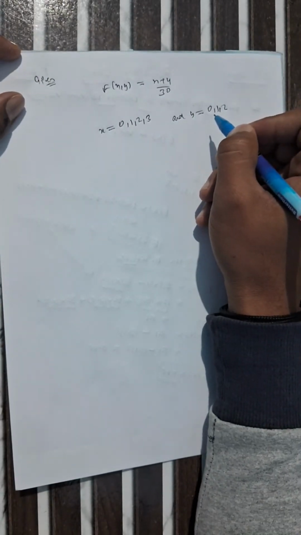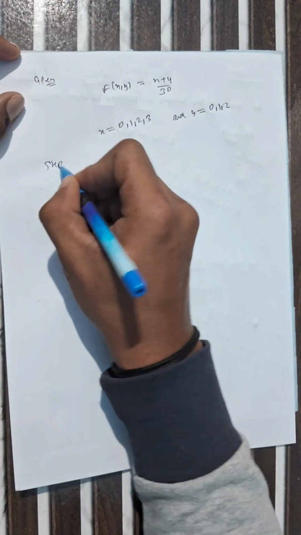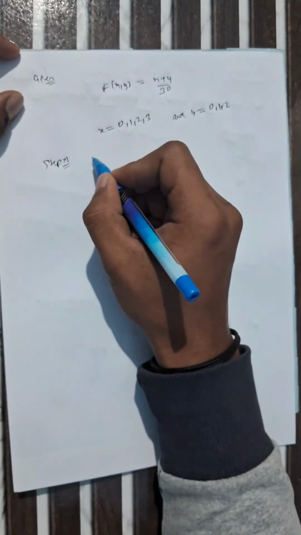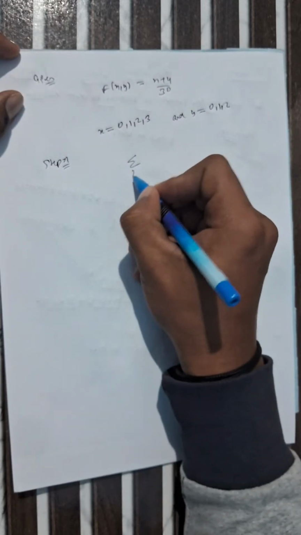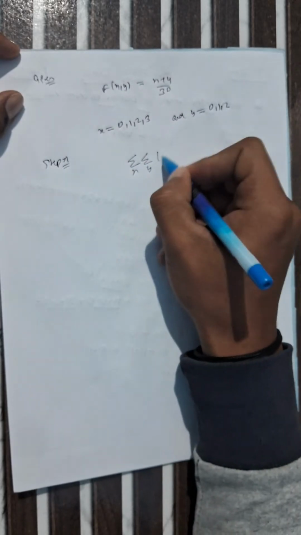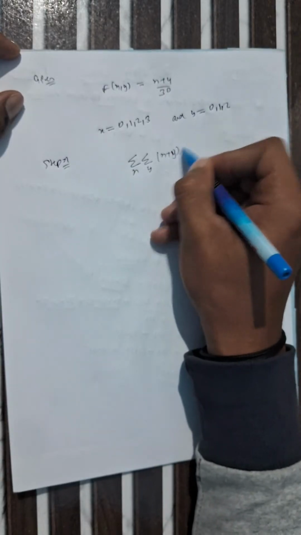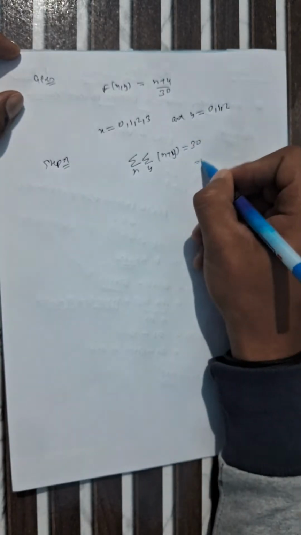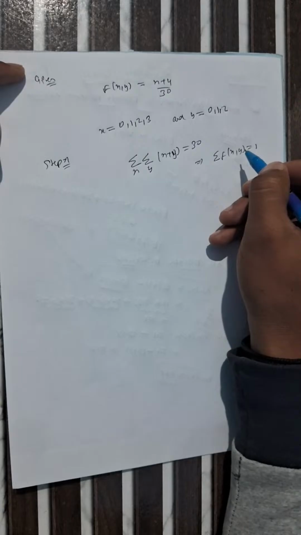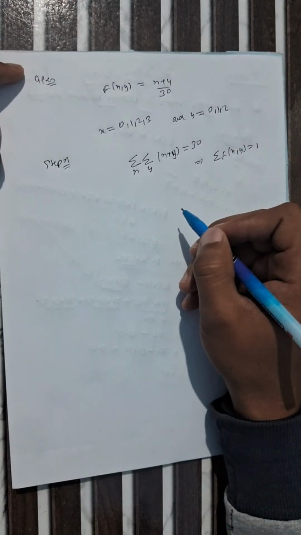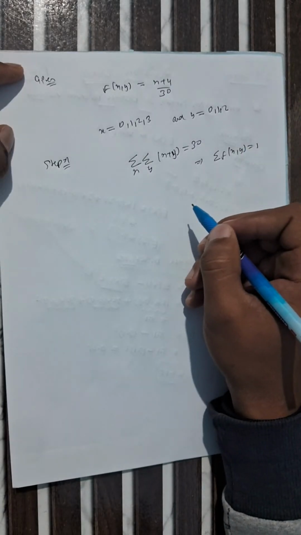What is our first step? The first step is to check whether the function given satisfies the condition or not. The summation over x and y of x plus y equals 30, so we can say that the summation of f of x comma y equals 1. Up to here I think you understand it. So this is a valid function. Now we have to go part by part.